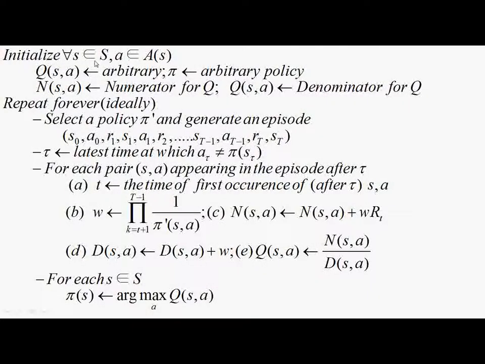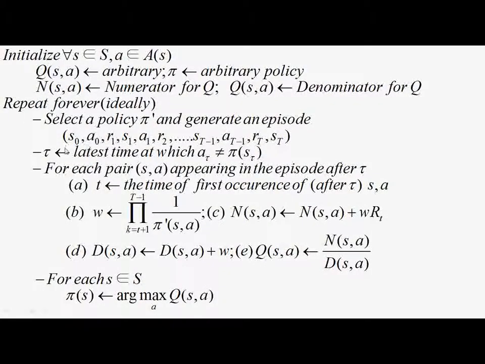Initialization step: initialize q(s, a) arbitrarily, pi(s, a) as an arbitrary policy, and n(s, a) as the numerator for q, and d(s, a) as the denominator for q. So repeat forever, ideally. Select a policy pi dash, that is our behavior policy. Select any behavior policy and generate an episode s0 to sT, and let tau denote the latest time at which the action selection by the behavior policy is not in agreement with the action selection according to the estimation policy.